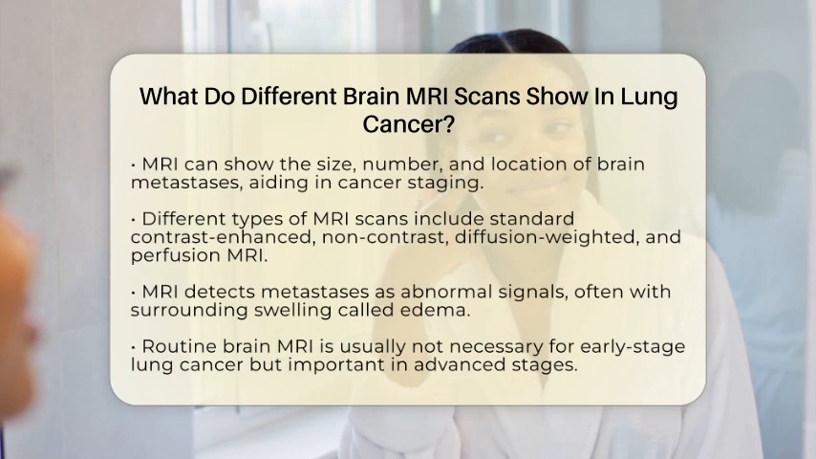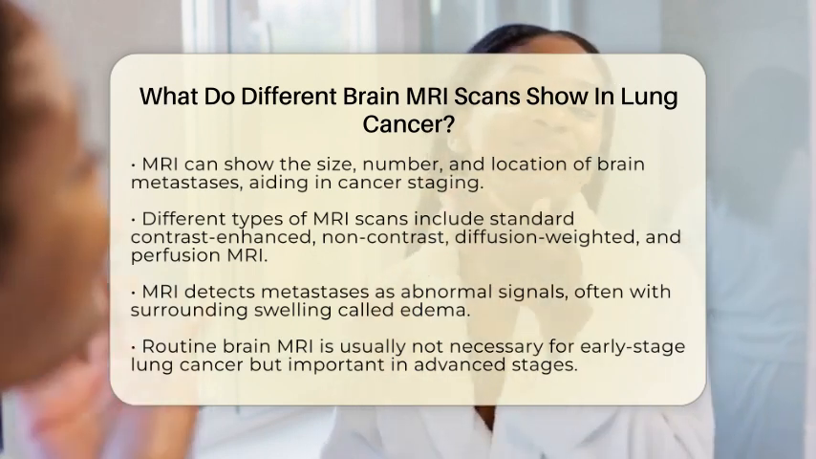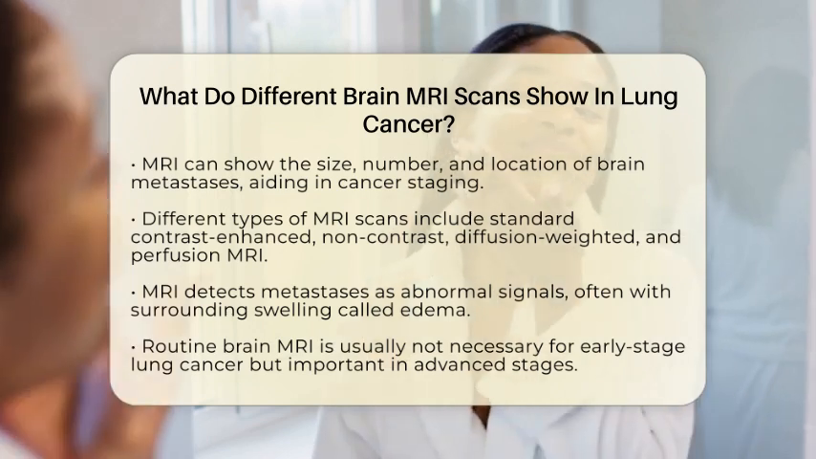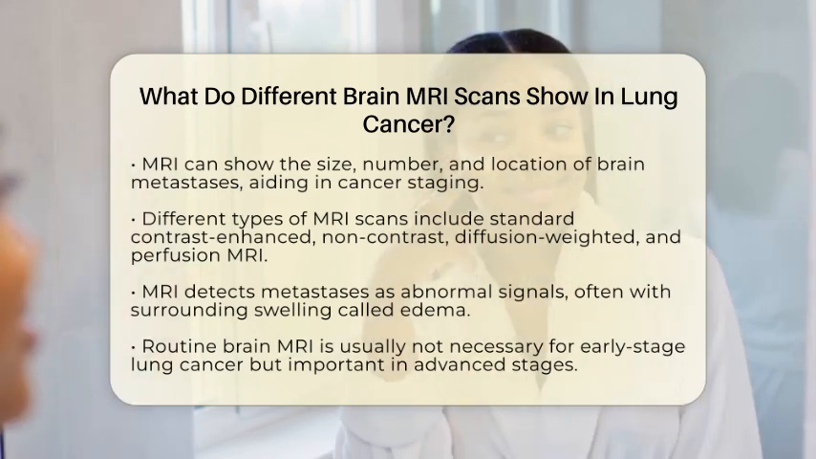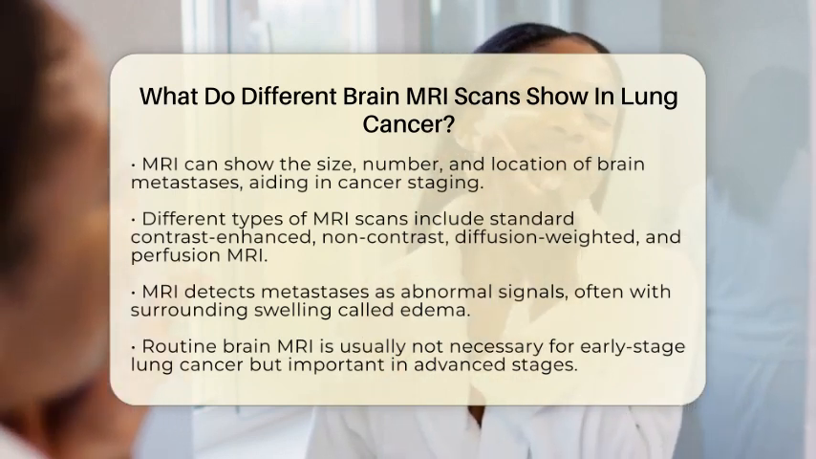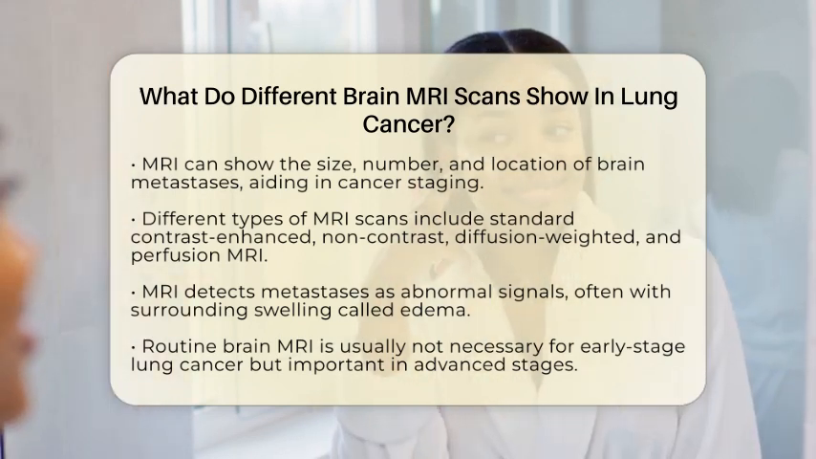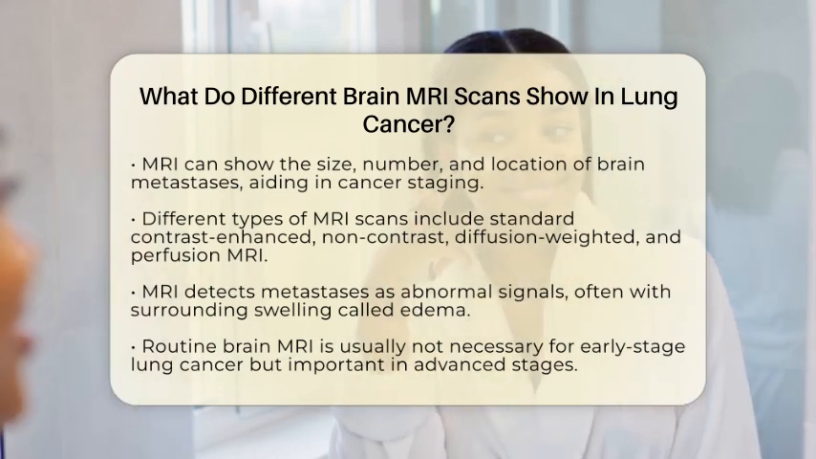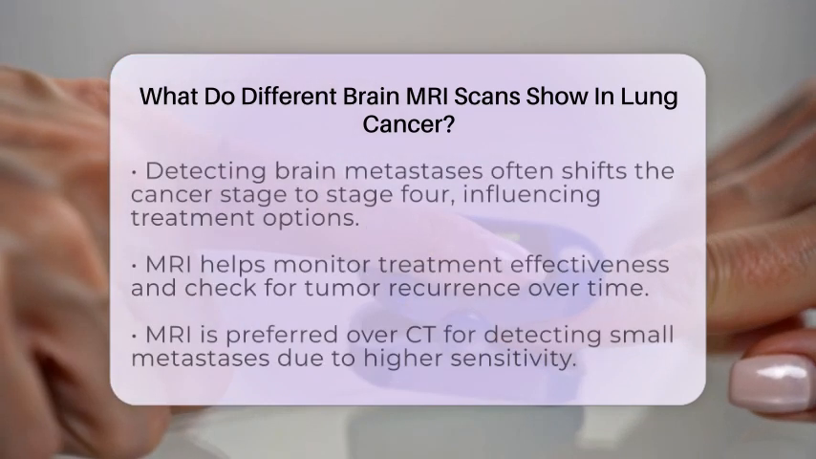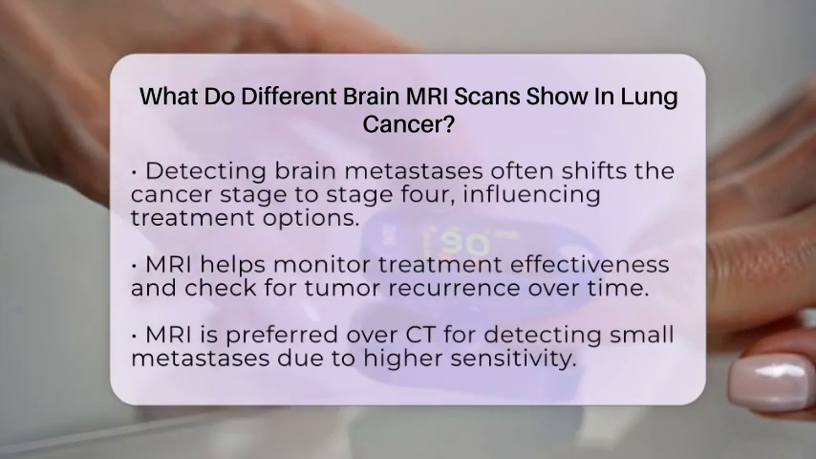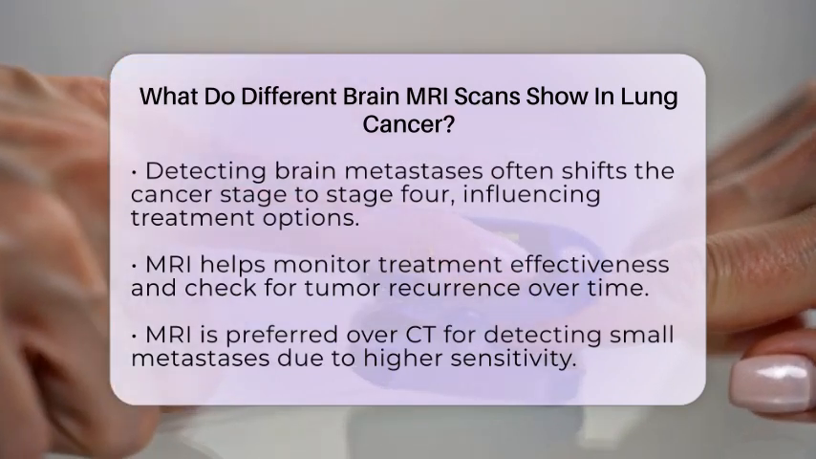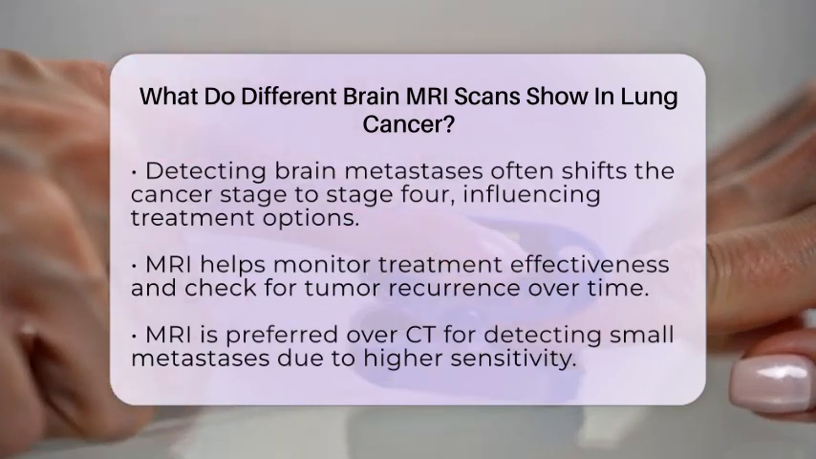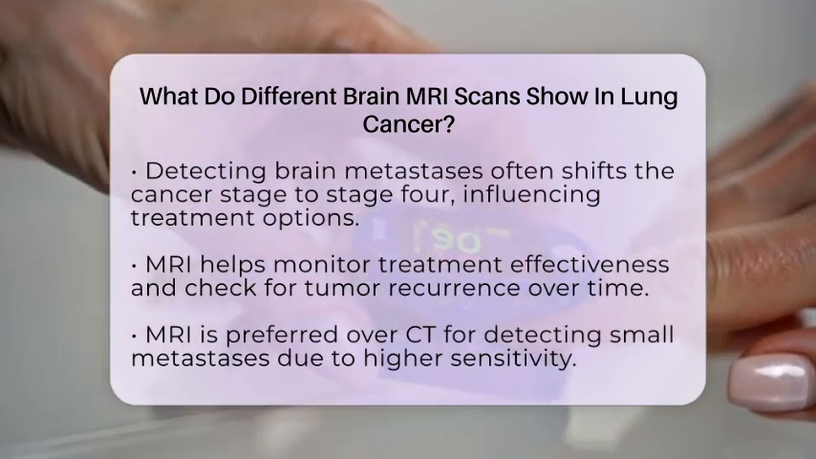In lung cancer patients, MRI scans can show metastatic tumors as areas of abnormal signal inside the brain. These areas often have surrounding swelling called edema. The contrast dye helps to clearly define the borders of these tumors. MRI can also reveal how many metastases are present, their size, and the specific parts of the brain affected. For early-stage lung cancer, routine brain MRI is usually not necessary because the chance of brain spread is low. However, in more advanced stages or certain tumor types, MRI can detect hidden metastases that other imaging tests might miss.